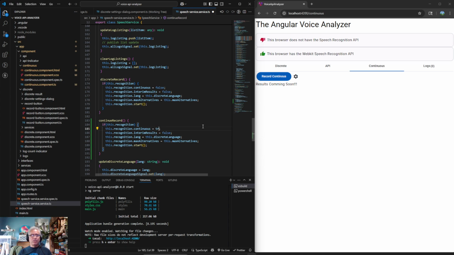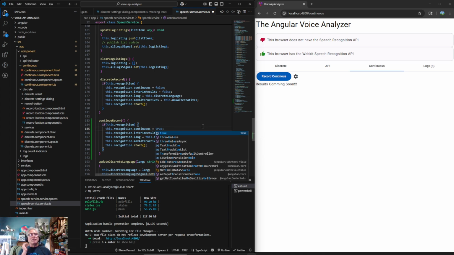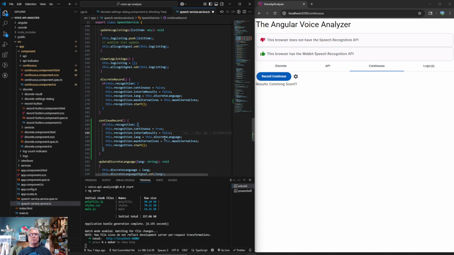We'll just change this to true. And we'll just go with whatever the discrete language is. I do think that maybe we should change this, instead of being discrete language, being language, current language, or something like that. Because to be honest with you, I really would rather those stay in sync.